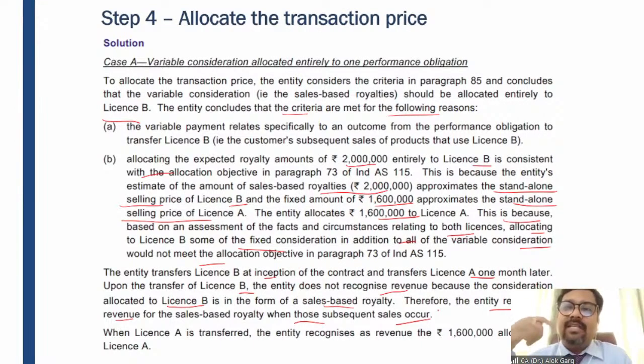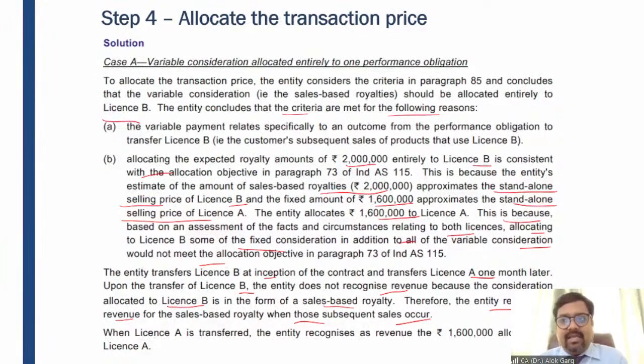So when to recognize sales-based royalty revenue? When the sales happen, only then you will be entitled to royalty. Now, for example, I am an author and I am earning royalty. My contract says that I will get 10% royalty on the basis of the sale price of the books, right? For example, when the publisher sells 100 books, I'll get a royalty of 10% on these 100 books, right? So guys, in this particular case, when the sales happen, only then I need to recognize the royalty revenue, right?